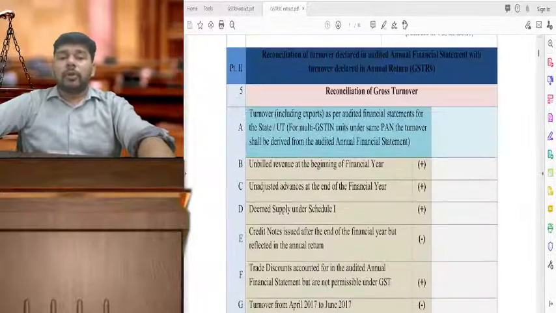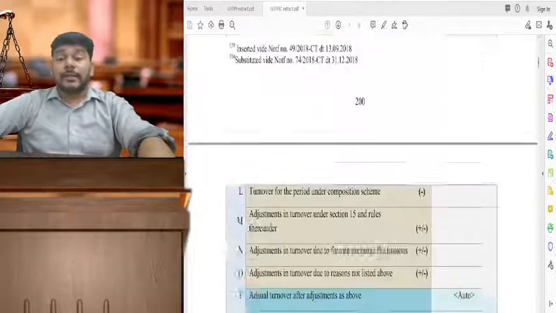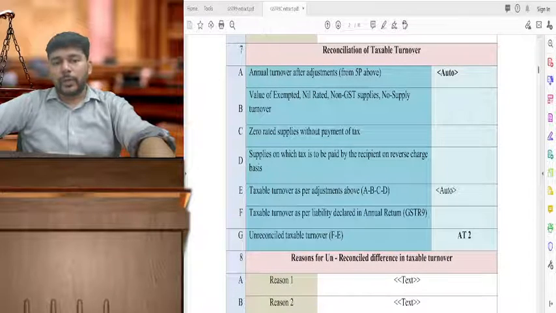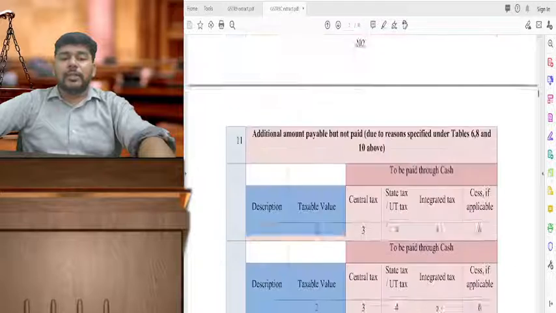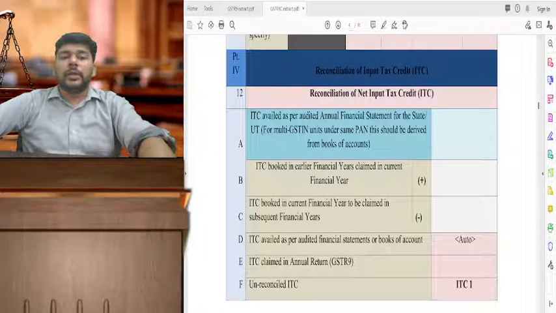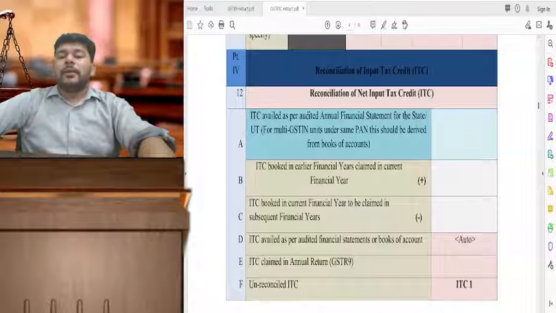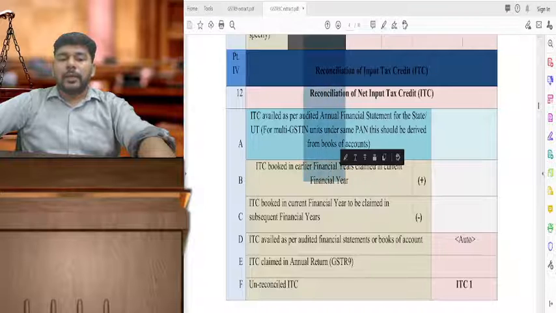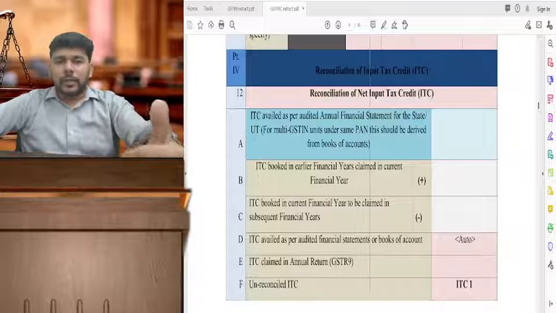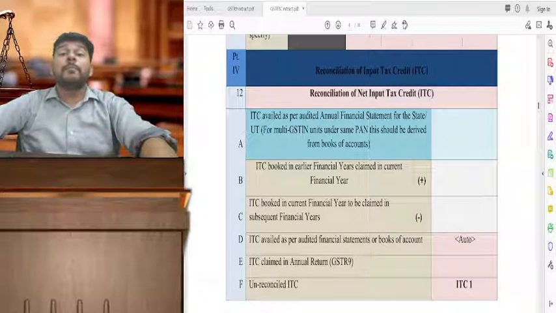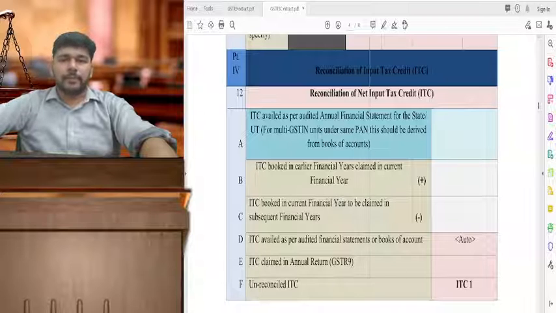Remember, there were a lot of optional reportings under GSTR 9C in the earlier period. The same have continued to exist. However, there has been a specific amendment for reporting that we can refer to in table number 12 of GSTR 9C, reconciliation of net input tax credit. Here the credit of previous period claimed in current year, credit claimed in subsequent year, and the current year's actual credit, this bifurcation is to be now compulsorily given as a part of amendments.